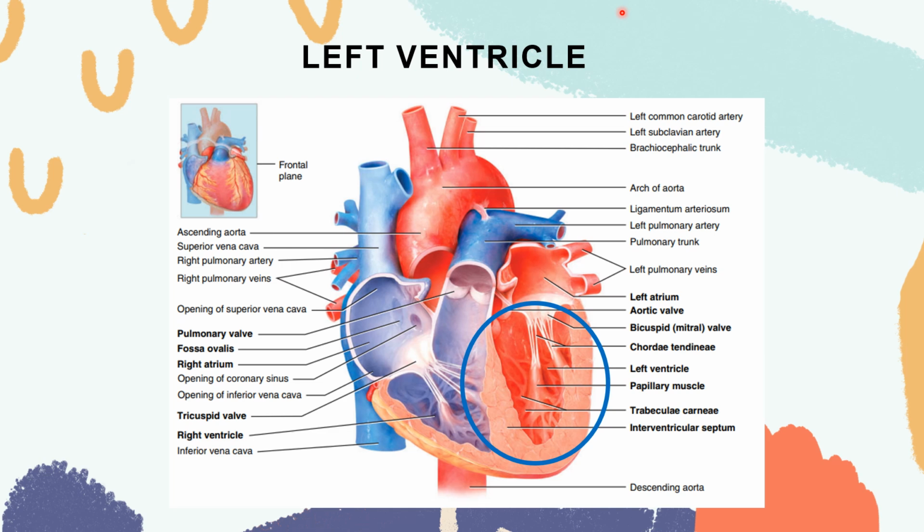The remainder of the blood passes into the arch of the aorta and then the descending aorta, going to your thoracic aorta and abdominal aorta. Branches of the arch of the aorta and descending aorta carry blood throughout the body.